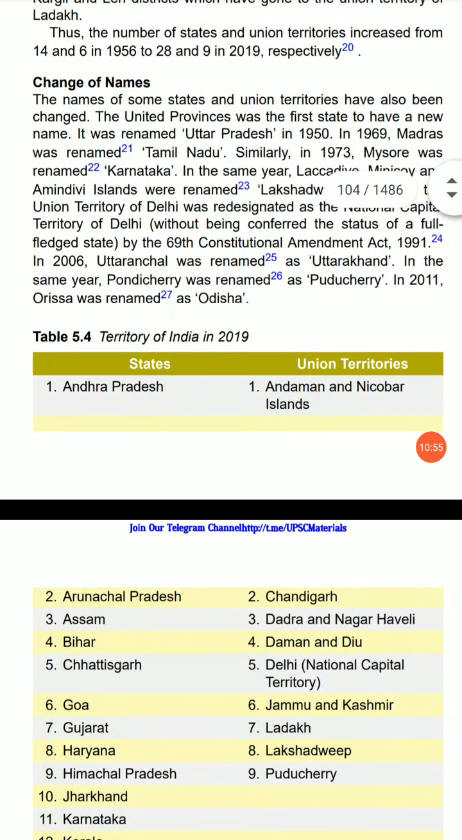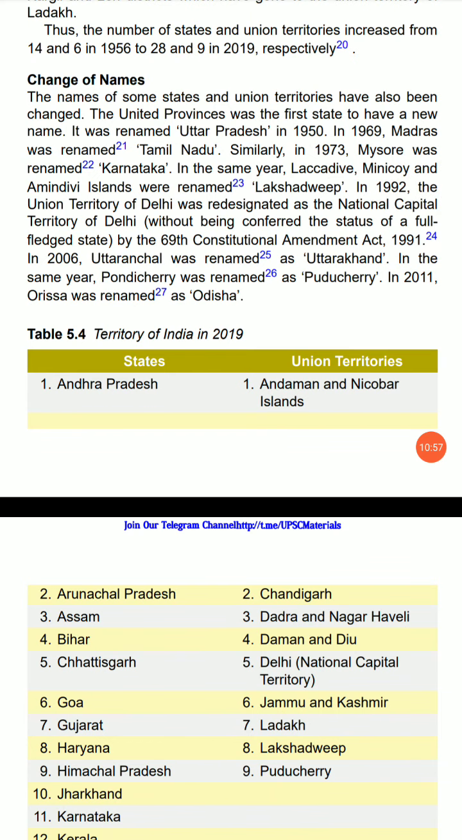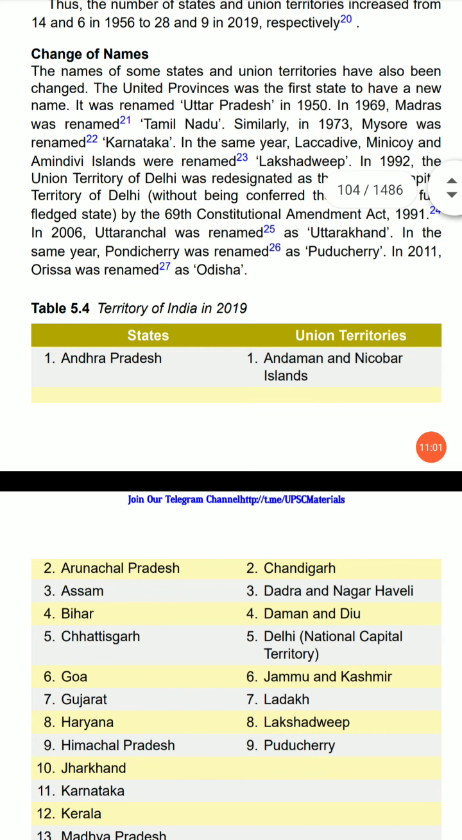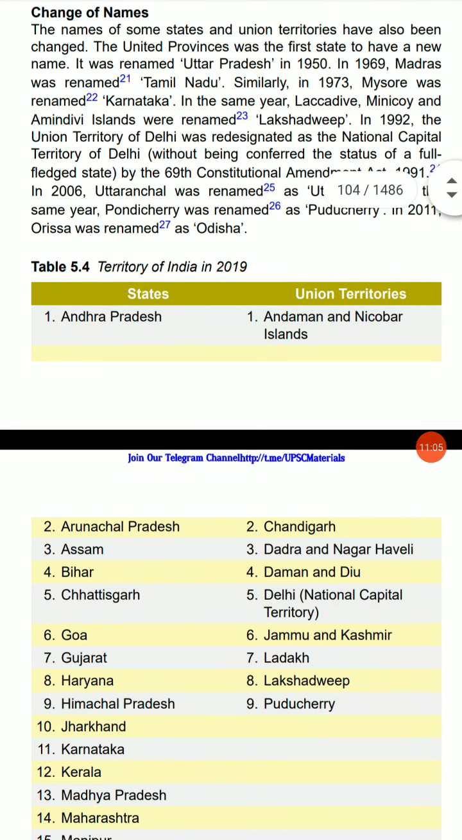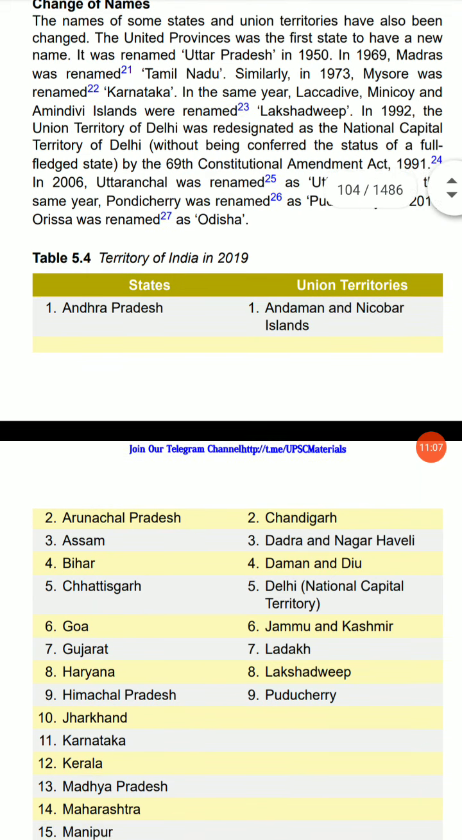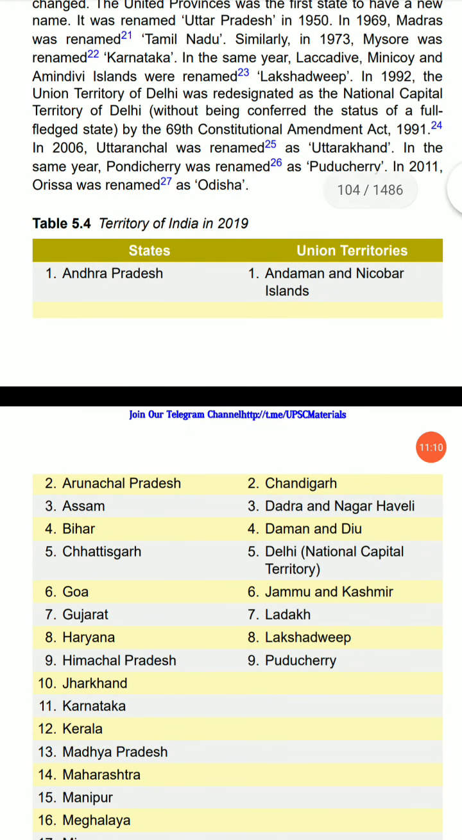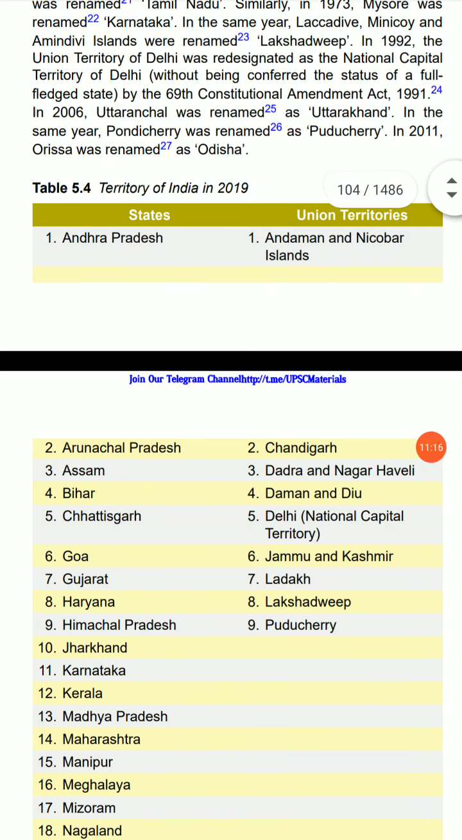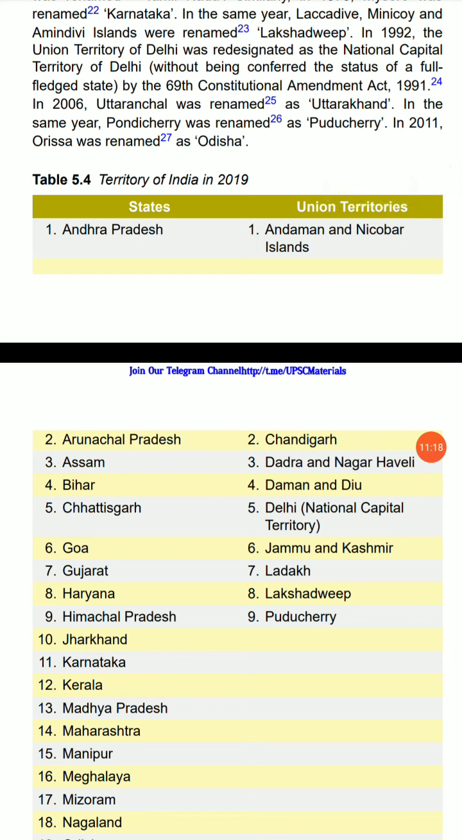Change of names. The names of some states and union territories have also been changed. The United Provinces was the first state to have a new name. It was renamed Uttar Pradesh in 1950. In 1969, Madras was renamed as Tamil Nadu. Similarly, in 1974, Mysore was renamed Karnataka. In the same year,